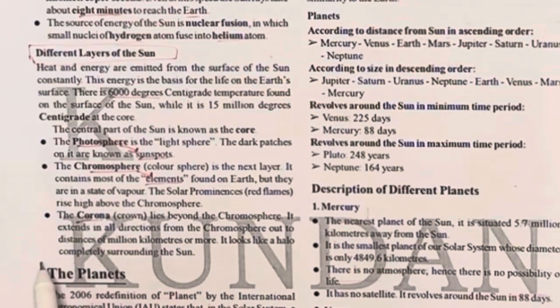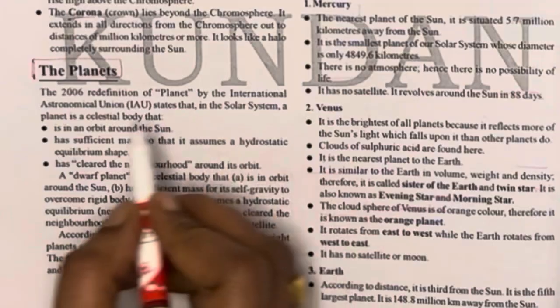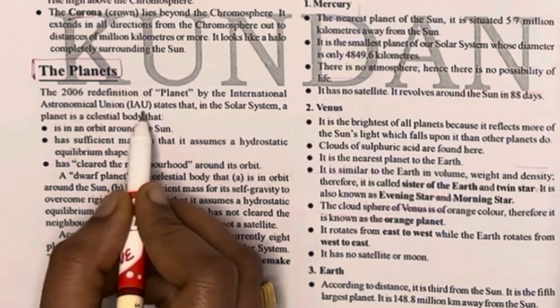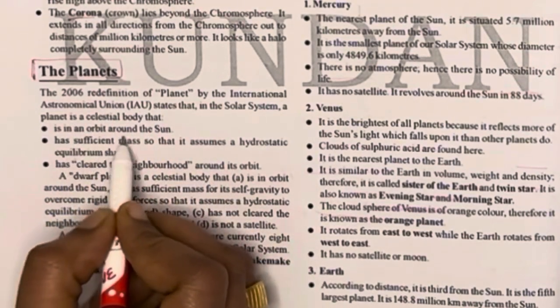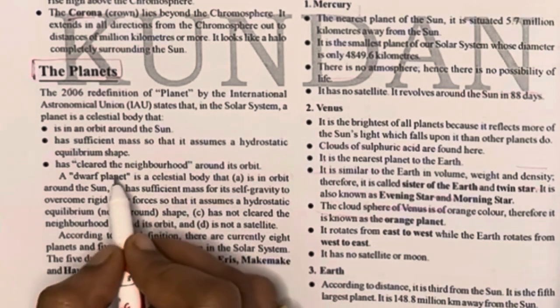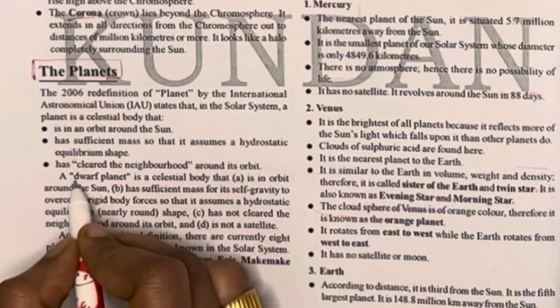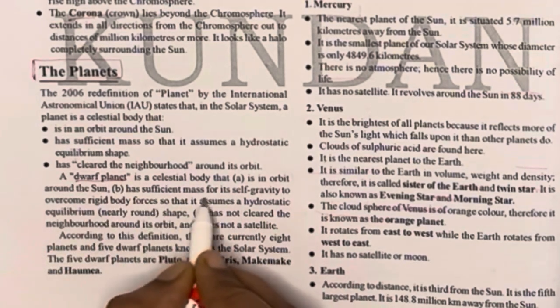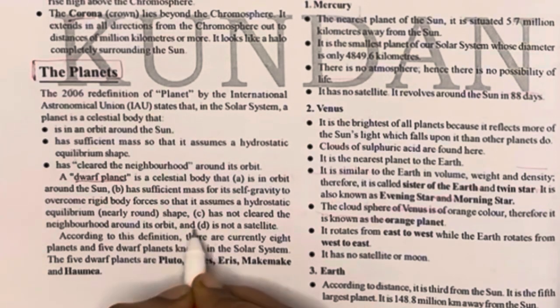The planets. What is about planets? You already know the planets. It is an orbit around the sun. It is important for exams. A planet is in orbit, and it has cleared the neighborhood around its orbit. And also a dwarf planet is a celestial body.